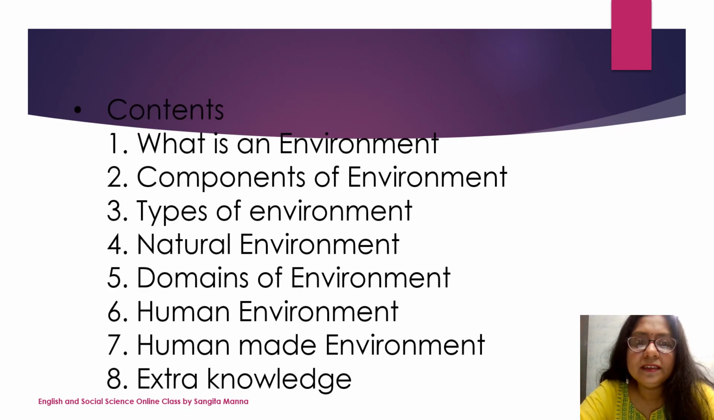Let's see what are the contents of our chapter. Number 1, what is an environment? Number 2, components of environment. Number 3, types of environment. Number 4, natural environment. Number 5, domains of environment. Number 6, human environment. Number 7, human-made environment. And number 8, extra knowledge.